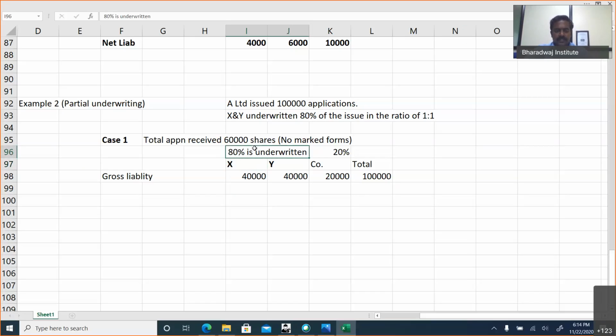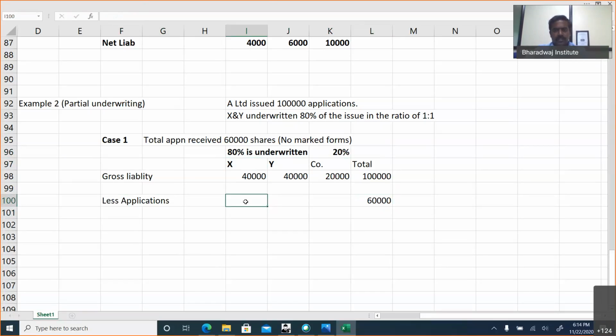So 80% is underwritten and 20% liability should be borne by the company. Totally, how many applications are received? 60,000 applications are received.